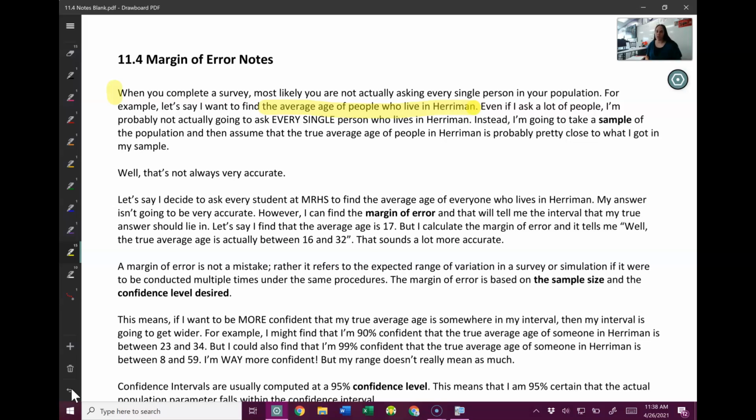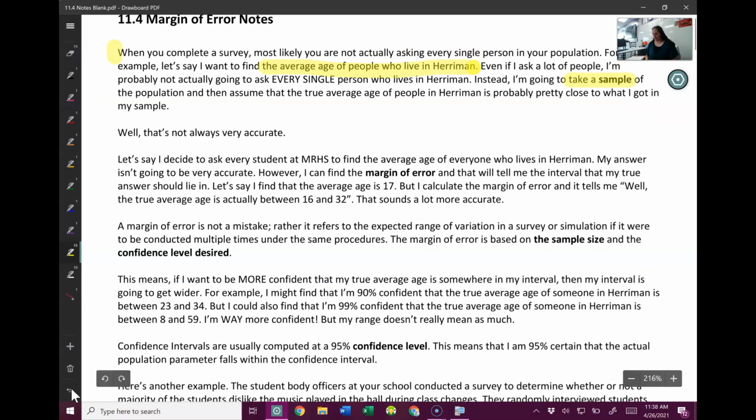That's just not realistic. So instead, I'm going to take a sample of the population and then infer stuff from that sample. So take the sample and then find out from that sample, okay, if they all said this, then everybody would probably say this. But my sample's not always very accurate.